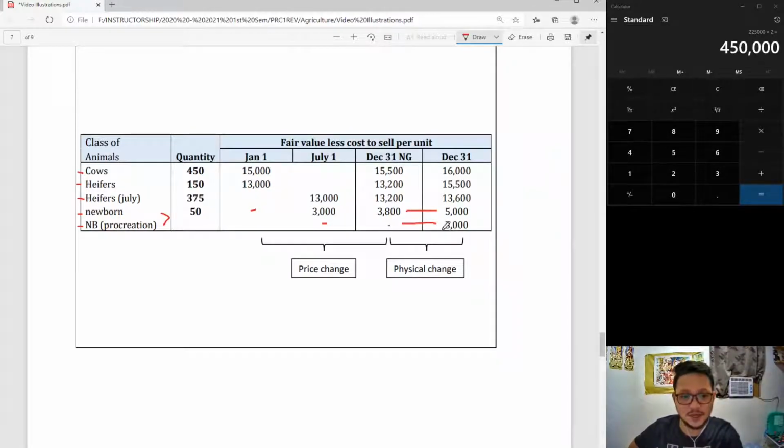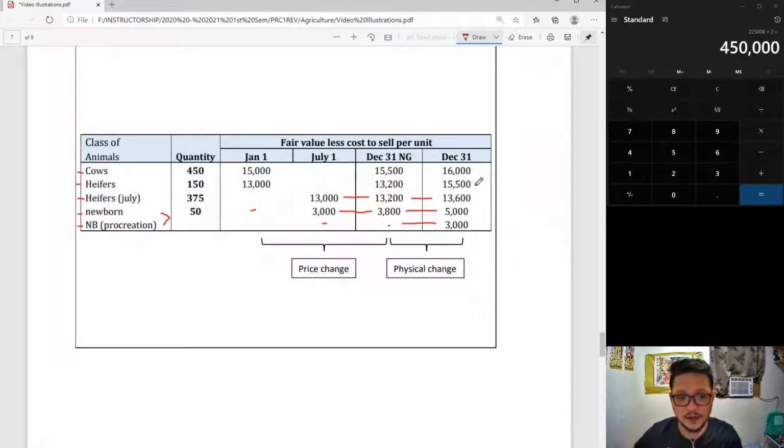This is procreation and this is growth. That is the total physical change for the newborn. But then again, the newborn will also have its price change component. Now, that is on the left side. Price. Okay, so much for newborns. Just verify if I have the correct amounts for July, 1-year-old, and December 31, 1-year-old. Magkapareho to kasi pareho silang 1-year-old on January and July, and assuming there is no growth.